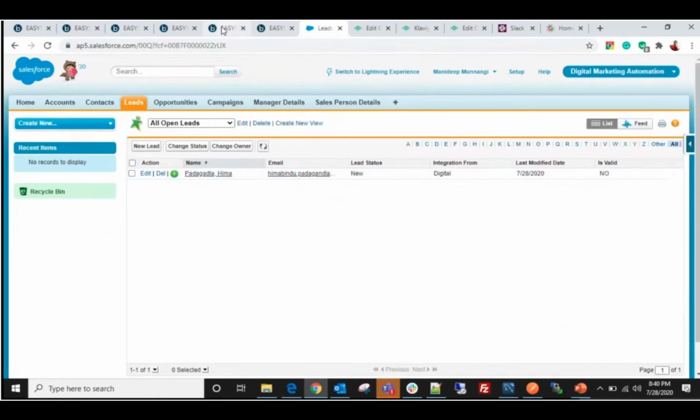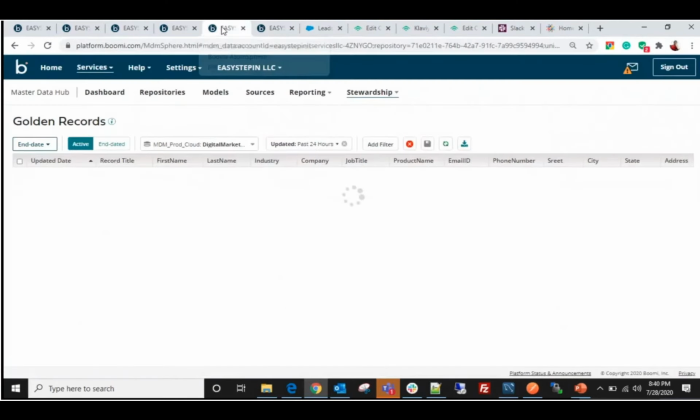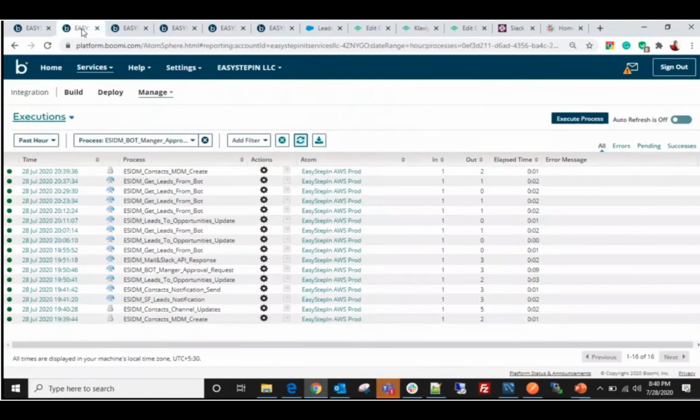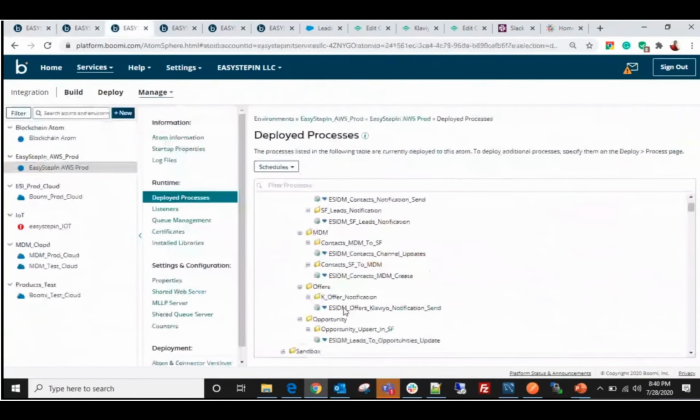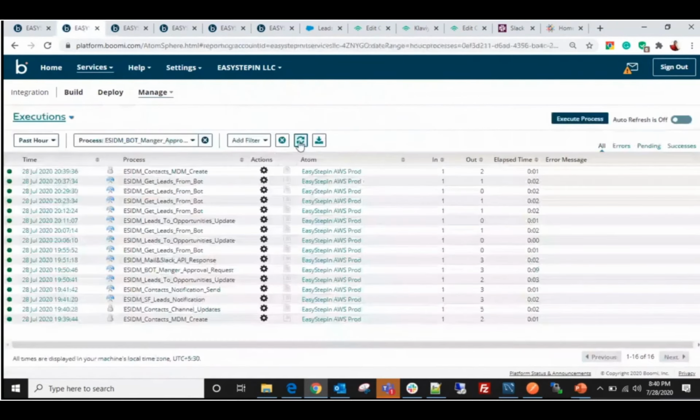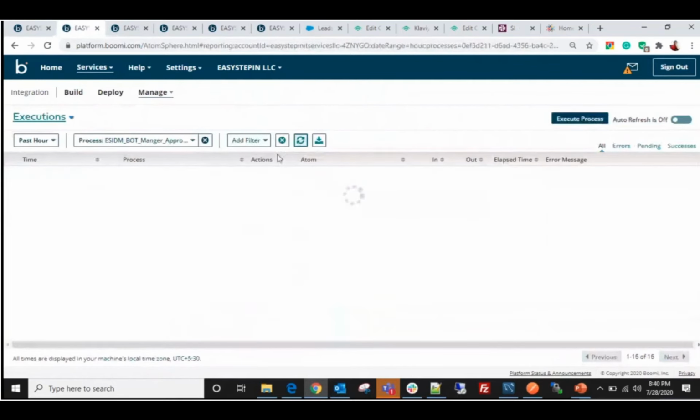For now, what will happen? The MDM gets to know that whatever record is available in Salesforce is invalid, but Salesforce doesn't get to know about it. So in order to perform that action, we have built one more integration in the Boomi account, which can update the status of the record as invalid by executing the channel update process. Now again, let's go back to the process reporting page and cross check it once. Yes, the process has executed successfully.